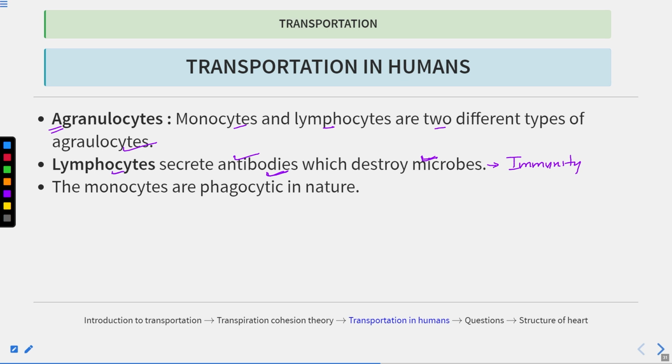So lymphocytes secrete the antibodies. Antibodies are denoted by the symbol AB, and the antigen, which can be these microbes, is denoted by AG. So these antibodies form a complex with the antigen. This is the detection procedure. This is how the antigen is detected, and then the antigen is destroyed. Now the monocytes are again phagocytic in nature. We have already discussed the phagocytic nature, and the phenomenon is known as phagocytosis.